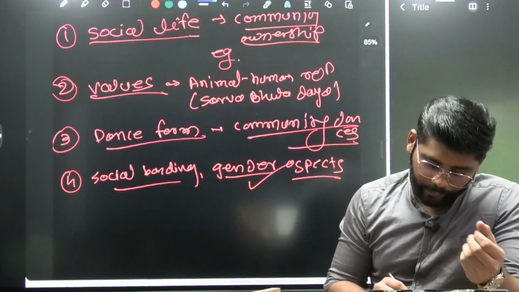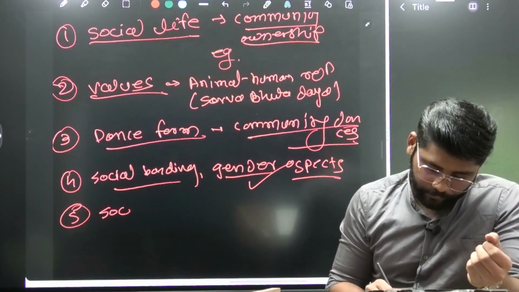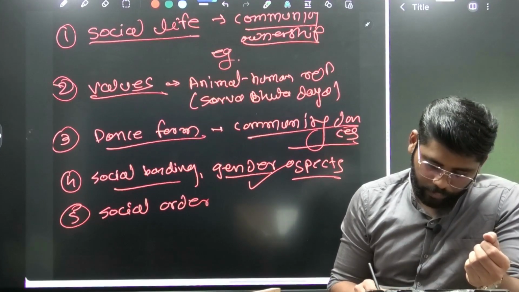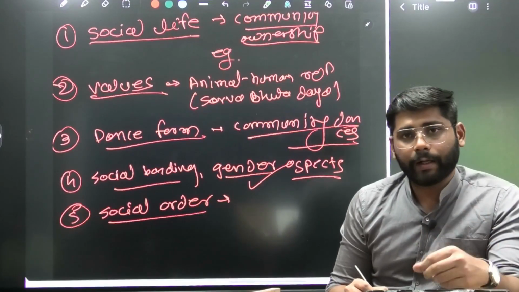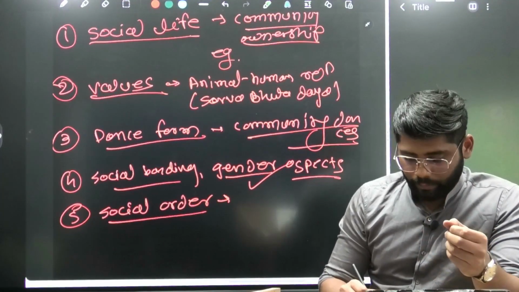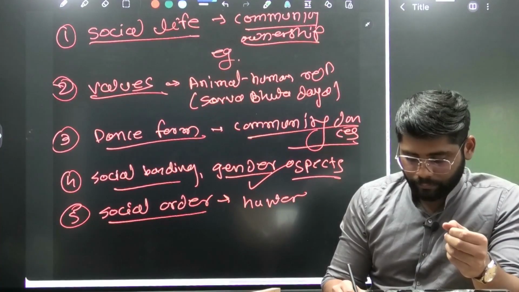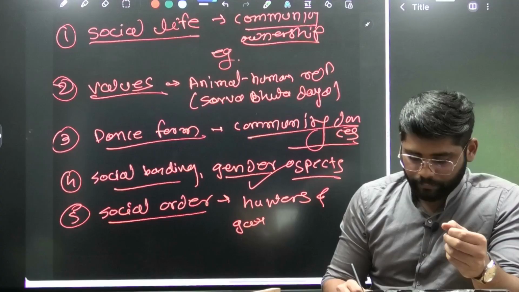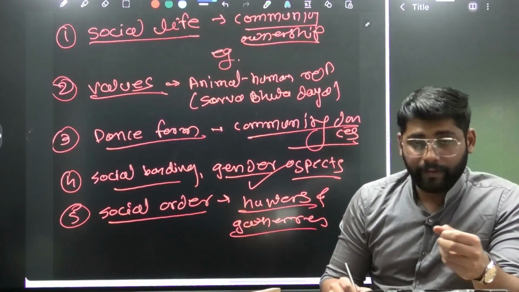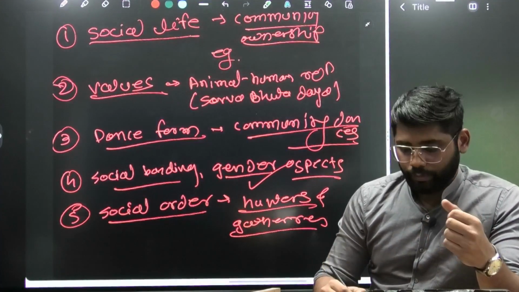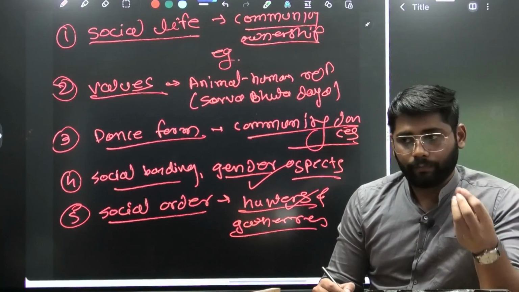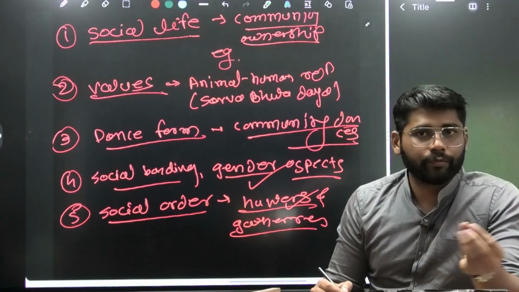After that we can write about the social orders. From Bhimbetka there are examples where hunters and gatherers are painted in different colors. From that we can interpret that there was some kind of social division.